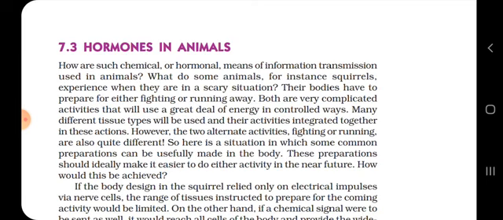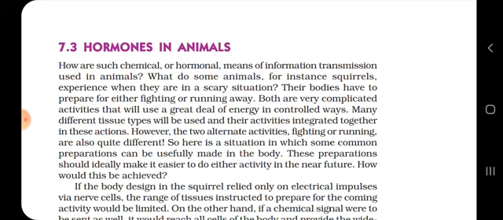Fine. So they are taking the example of a scary situation for an animal and what it needs to do. Either it needs to fight or it needs to run away. So many different tissue types will be used and their activities integrated together in these actions. The two alternative activities, fighting or running, are quite different, but there is a situation in which some common preparations can be usefully made in the body.